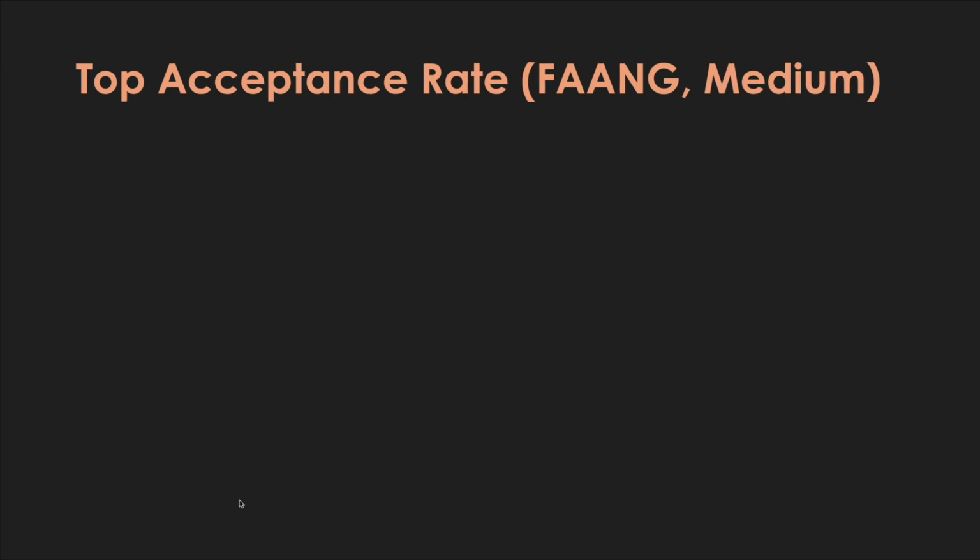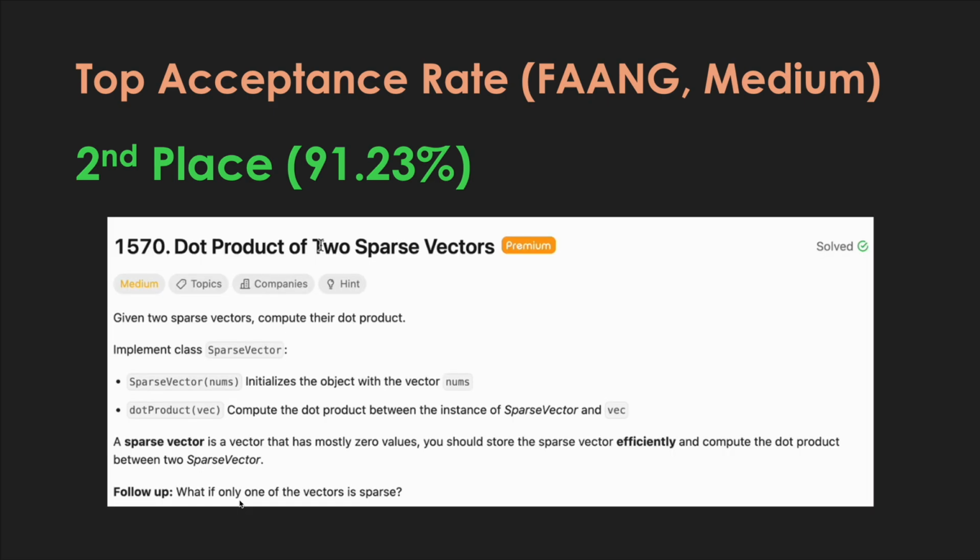Now let's look at the medium category. For medium, I picked two top acceptance rate problems. So at second place with an acceptance rate of 91.23%, note that this is higher than the top acceptance rate easy problem, but it is 1570, dot product of two sparse vectors. I know this is a premium question, but basically you need to implement a class that initializes a sparse vector, optimize it knowing that it's sparse, and provide a function to do a dot product between two vectors.